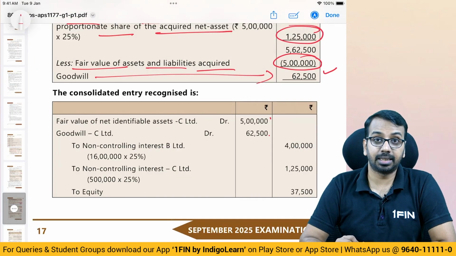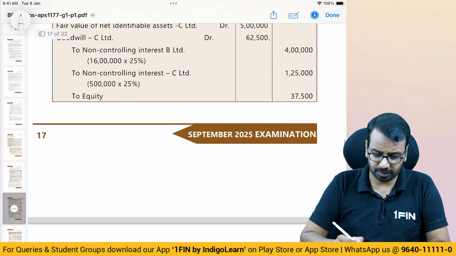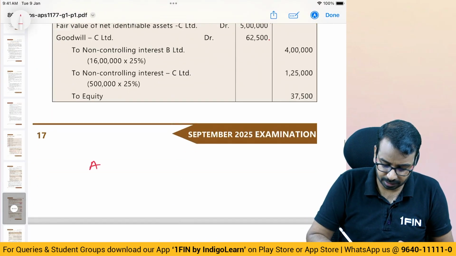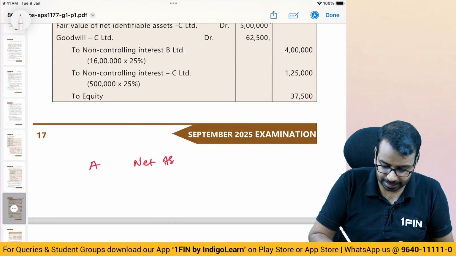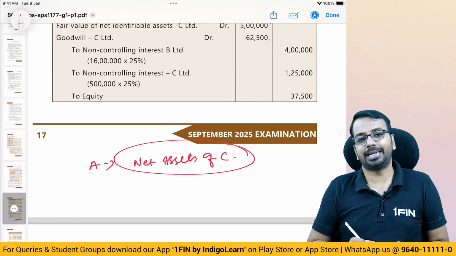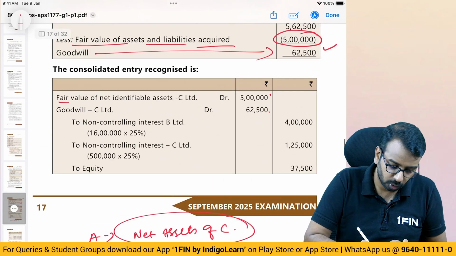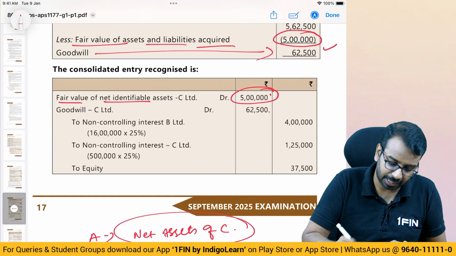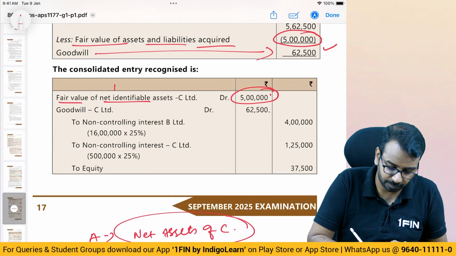Now, when it comes to passing the entry, what has happened in this entire transaction, please understand. A will incorporate net assets of C. So, what is the value? Fair value of net assets of C, 5 lakhs. So, entry will be actually identifiable net assets, 5 lakhs you will debit.